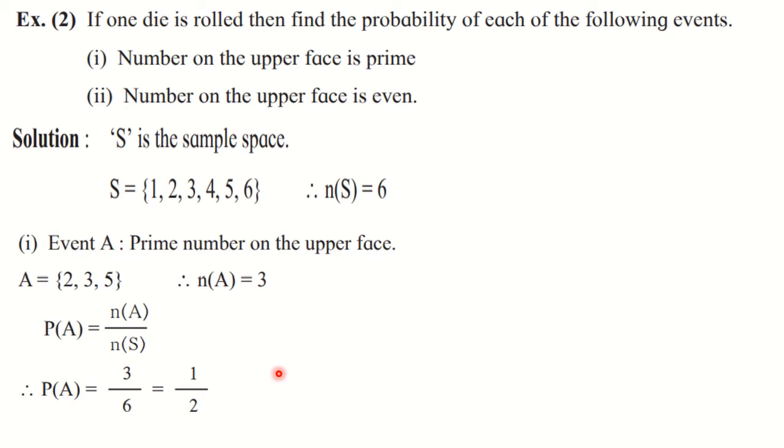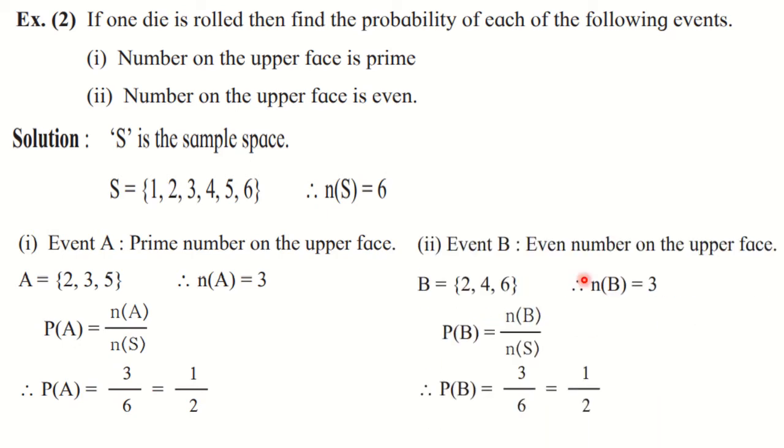Then second event, number on the upper face is even. So from here you are going to write all the even numbers, which are 2, 4 and 6. You can see again the number of sample points, that means N of B here is 3. Now we want to find probability, so write down the formula. P of B is equal to N of B upon N of S. So 3 upon 6, that is 1 upon 2, or 50%.